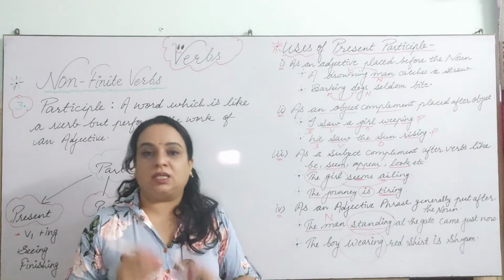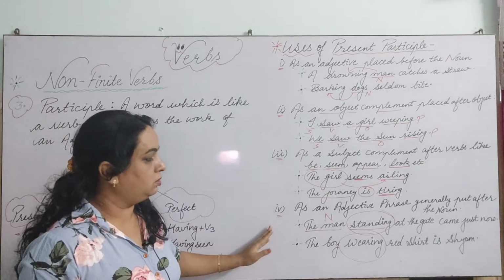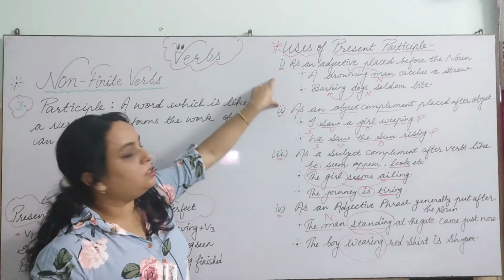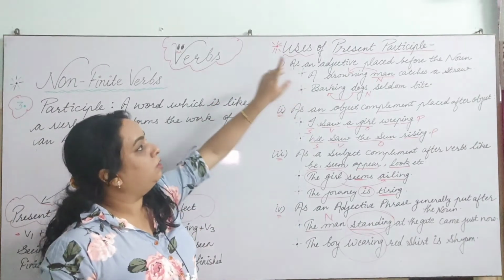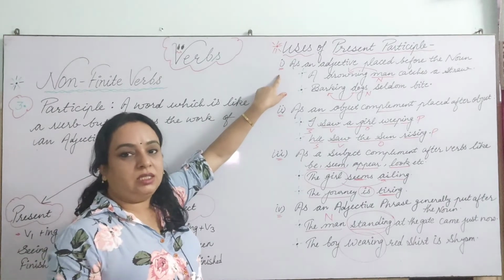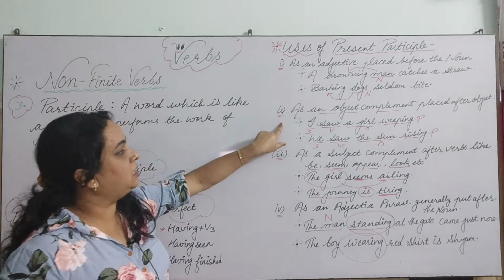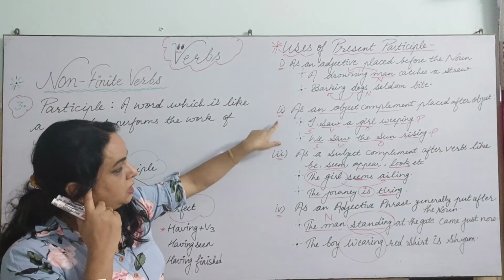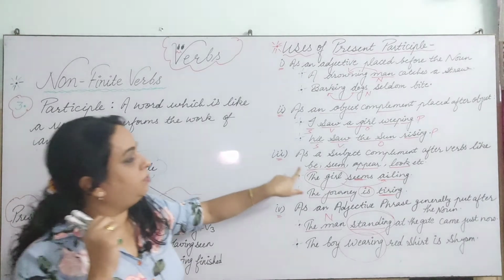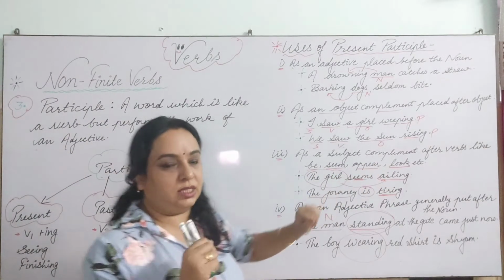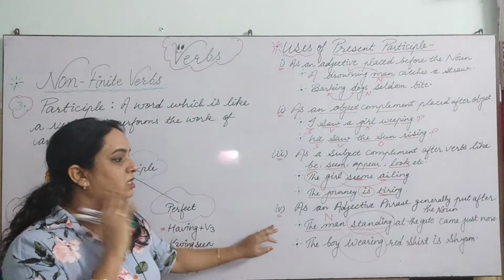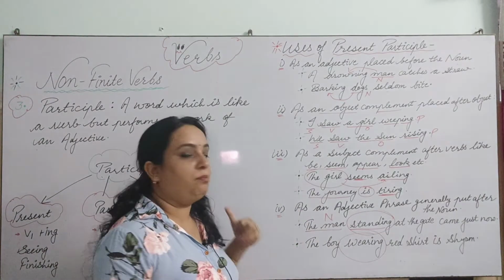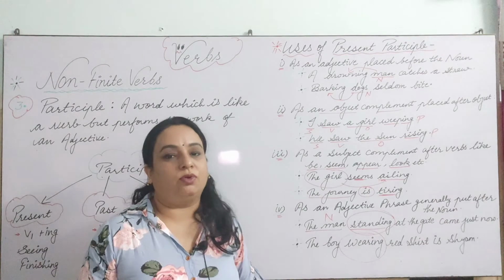So please set a reminder in your mind that this present participle can be used in different forms. The very first is as an adjective in the sentence. Second is as an object complement, which will be after the object, and as a subject complement after the verbs be, seem, appear, look, etc. And the last one is as an adjective phrase generally put after the noun. So take a screenshot of this, make notes in your notebook, and learn it for your examination.